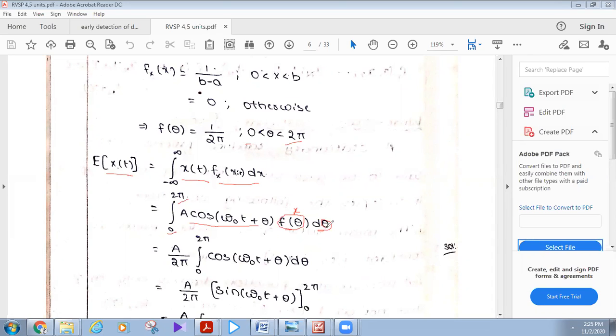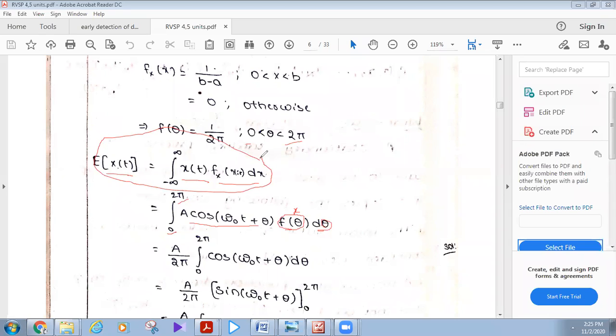Any doubts? Please ask me. This is a basic problem, and it is very important, and we will solve so many problems based on this basic problem. This is all about formulas and substitution. Simple formulas and substitution.